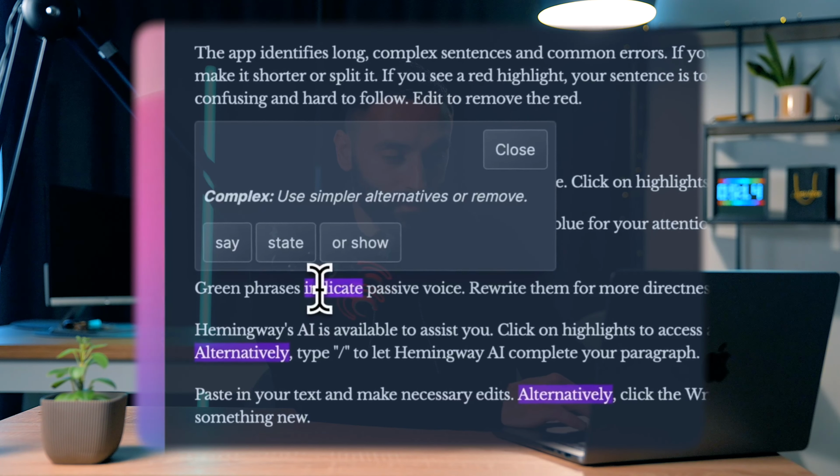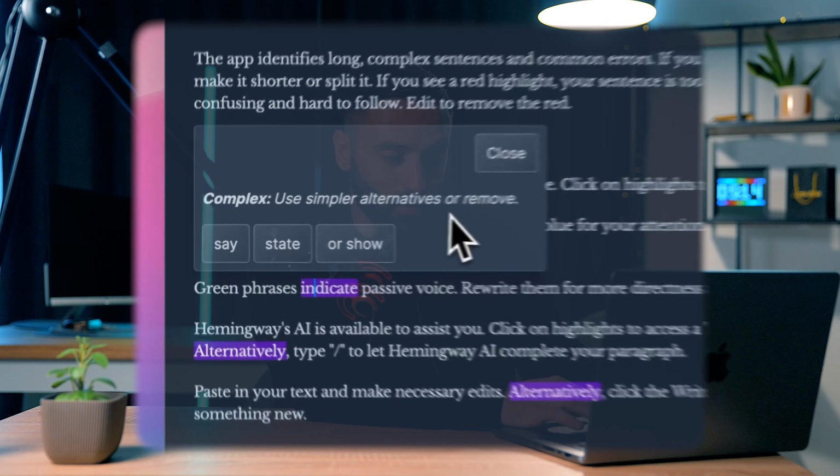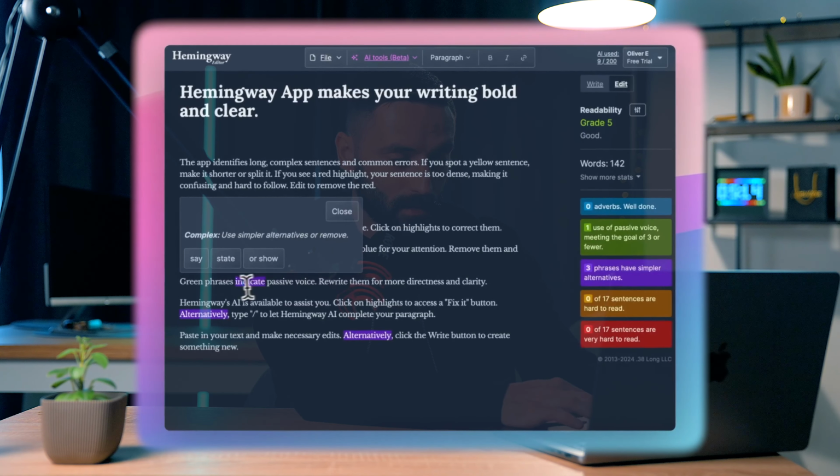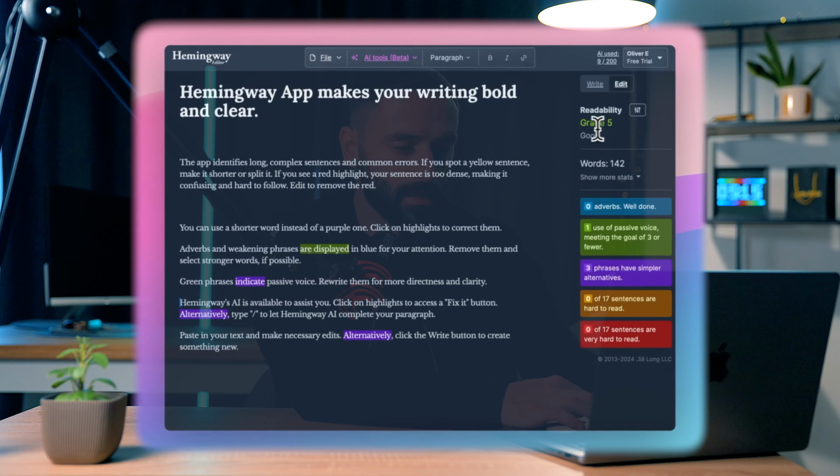And here you've got things like phrase alternatives. So if you want, you can change them very quickly with the predefined ones that they've got in here. You can see how well you're doing. So the readability of your content is explained up here as well. And also the number of sentences that use adverbs, passive voice, that have simpler alternatives, the ones which are hard to read, and the ones which are extremely hard to read.